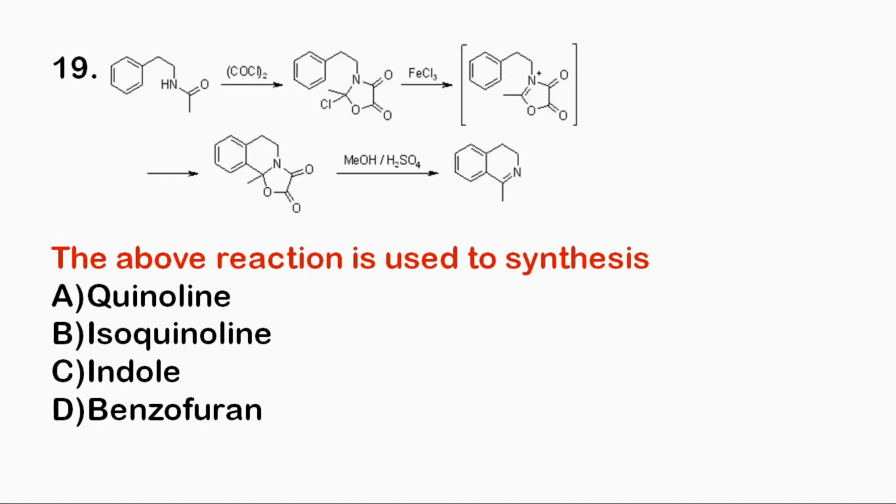Next question. The above reaction is used to synthesize. So if you look at the structure of the product, this is the structure of isoquinoline, and this mechanism is also known as Bischler-Napieralski synthesis, which is used to synthesize isoquinoline. So our correct option is option number B.